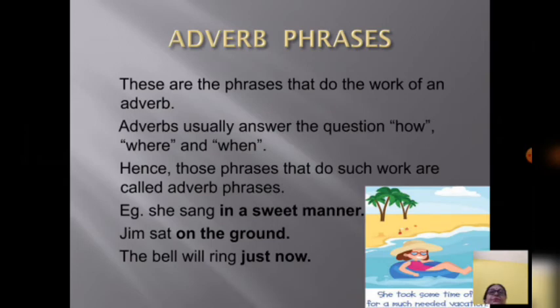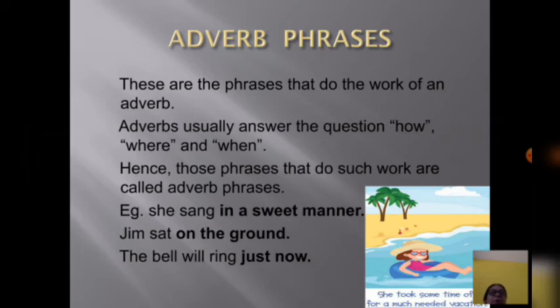Now, adverb phrases. These are the phrases that do the work of an adverb. Adverbs usually answer the questions how, where, and when. Hence, those phrases that do such work are called adverb phrases. For example, she sang in a sweet manner. Next, Jim sat on the ground. Third, the bell will ring just now.